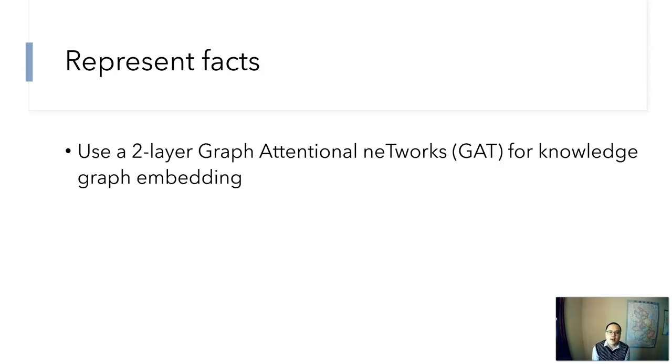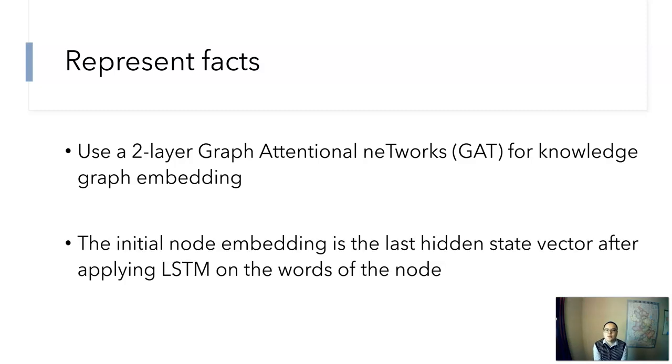Next, to represent the facts, we use a two-layer graph attentional network to get the knowledge graph embeddings. To start with, the initial node embedding, or the 0th layer embedding, comes from the last hidden state vector after applying an LSTM on the words corresponding to the node.